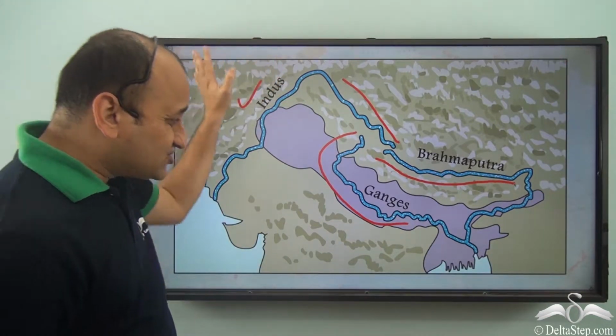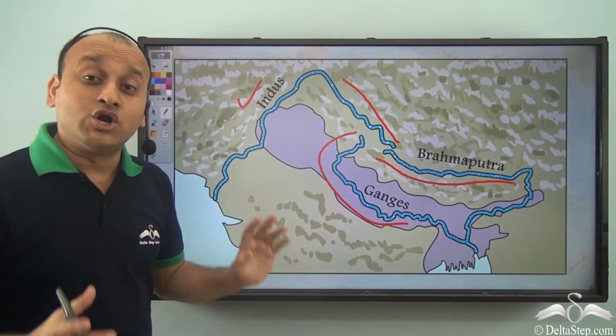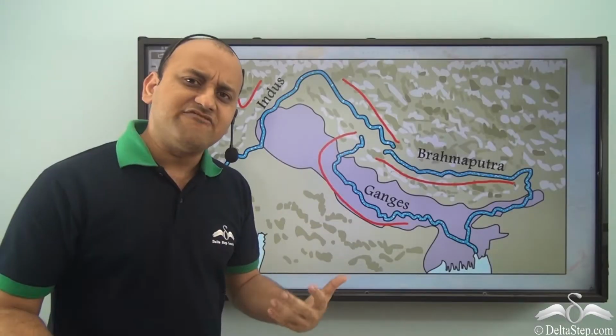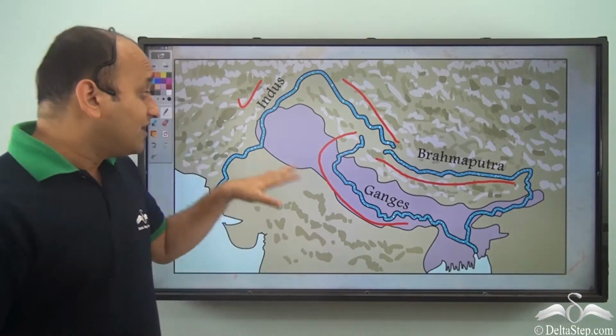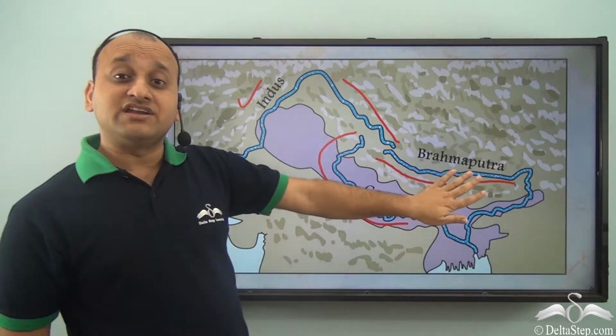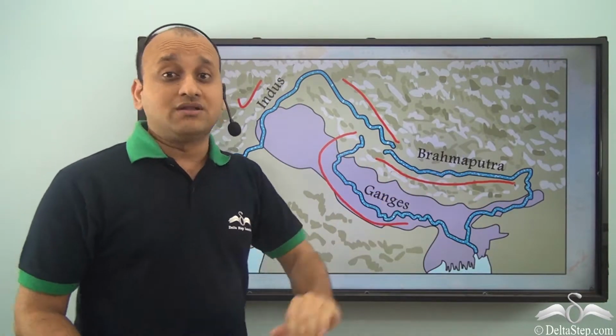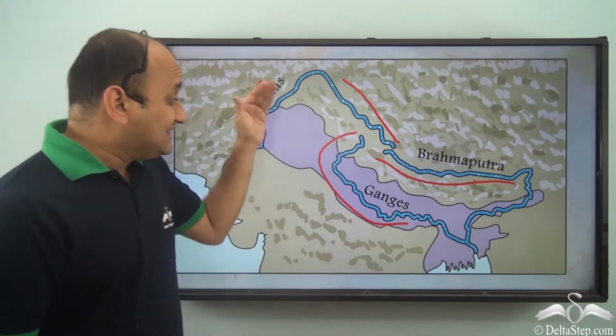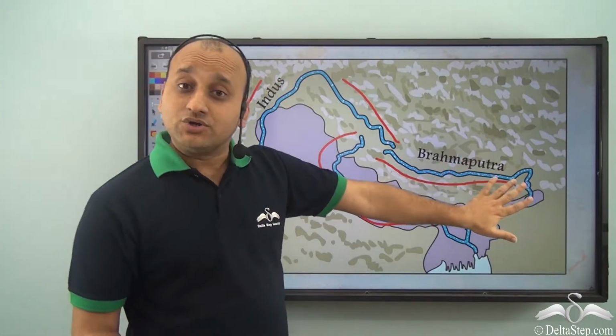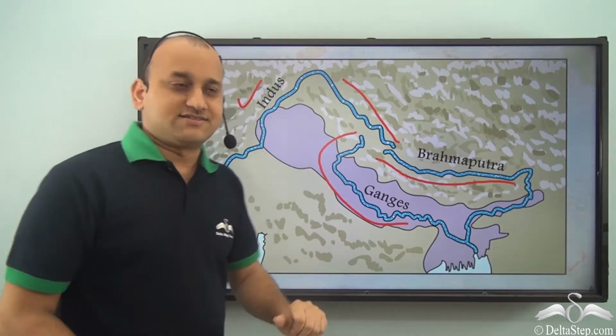Together these three rivers form the northern plains, a very fertile stretch of land, and a major part of agriculture in India happens in the northern plain region, all because these three rivers are available to us thanks to the Himalayas.